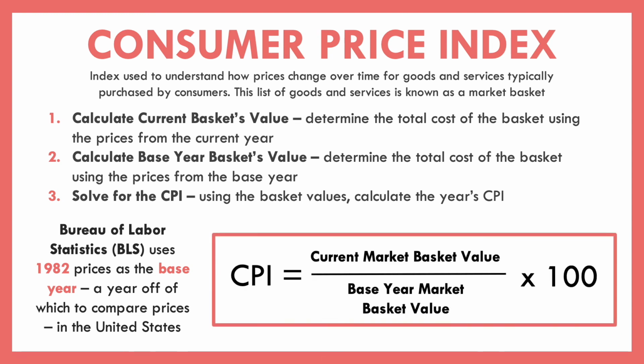And so the formula that we have here is that our CPI, or that index, is equal to the current market basket value, so whatever it is in this current year, divided by whatever it was in our base year, and then we multiply that by 100 to get our index.